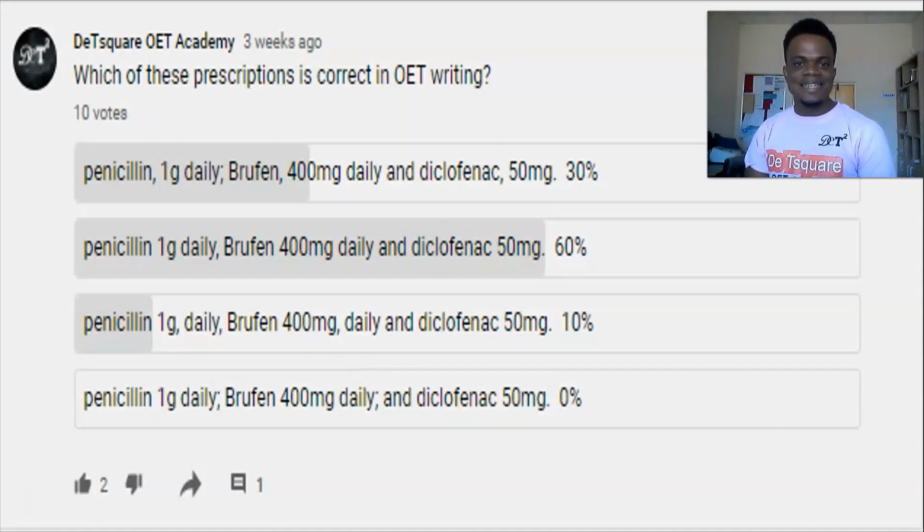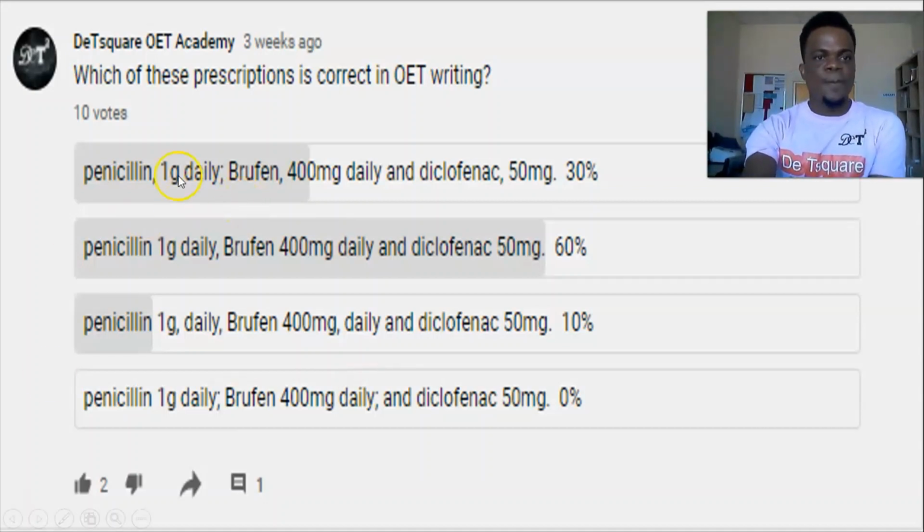So let's see the performance of these students. I received 10 votes out of the respondents. Look at the prescriptions here. The first prescription, look at how it is written. We use a comma to separate the drug from the dosage. Use a semicolon to separate this prescription from this prescription.